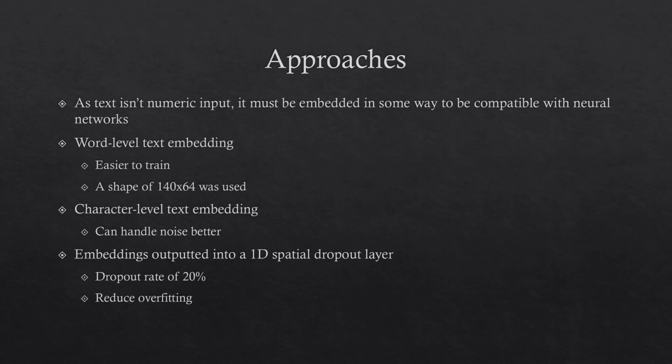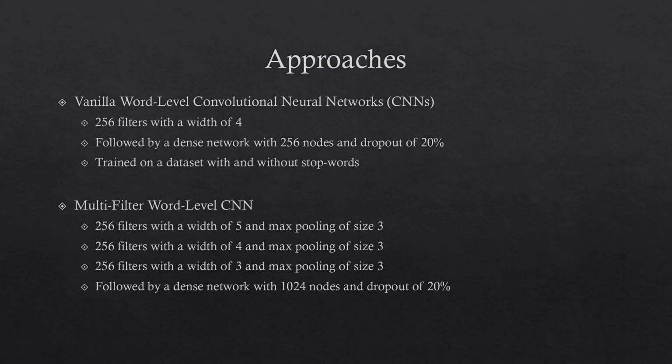We use many approaches. The first thing we have to do is embed the text. Since text is not numeric, it can't be fed into a neural network. First we have to embed it into a vector space. This can be done on either a word level or a character level. A character level is more tolerant to noise, whereas a word level model is easier to train. For embeddings, we used a one-dimensional spatial dropout layer with a dropout rate of 20% to reduce overfitting.